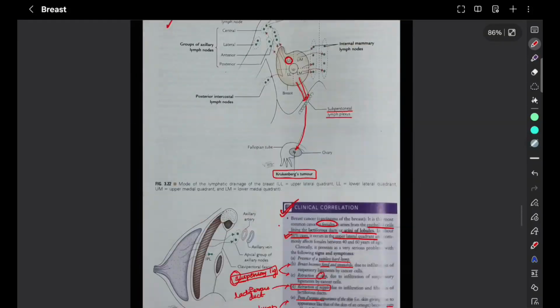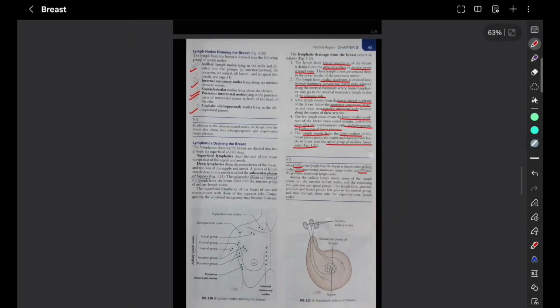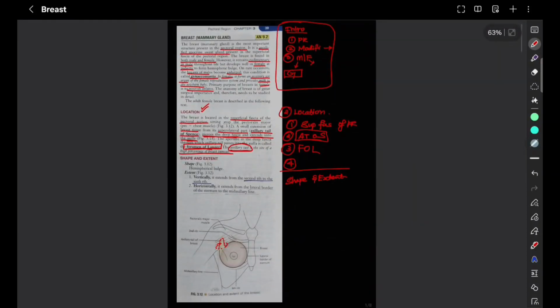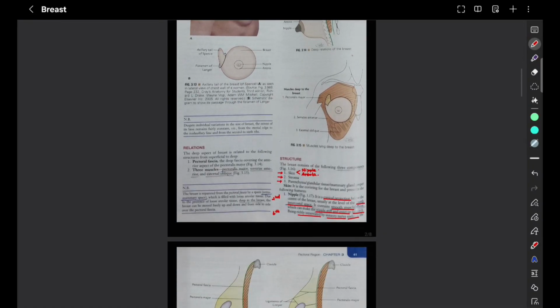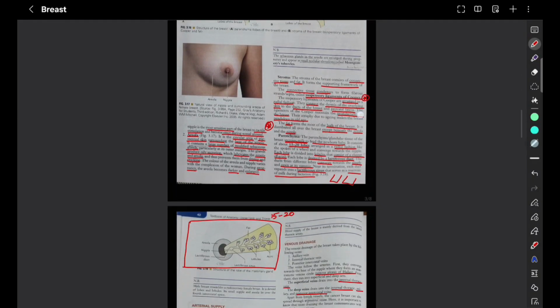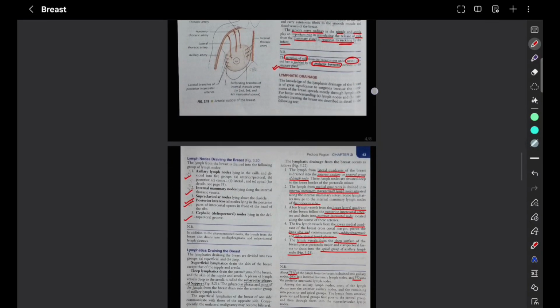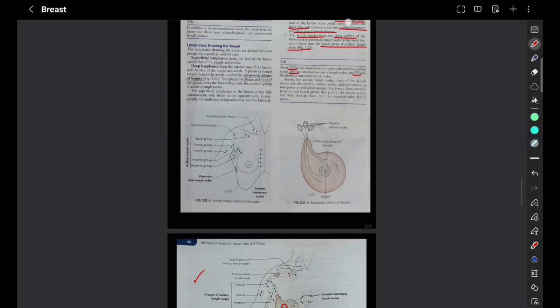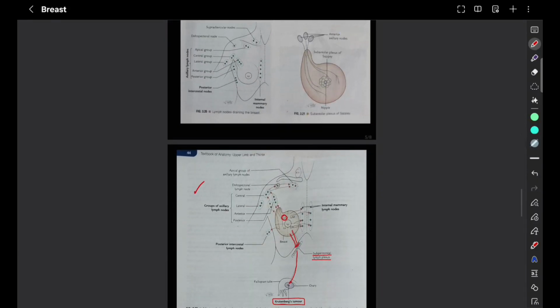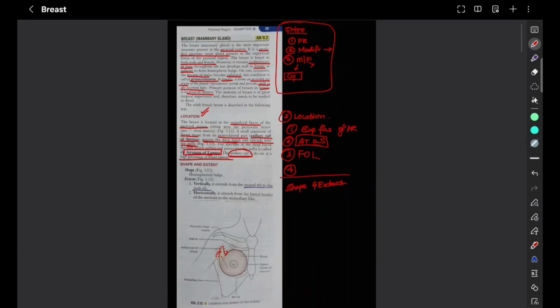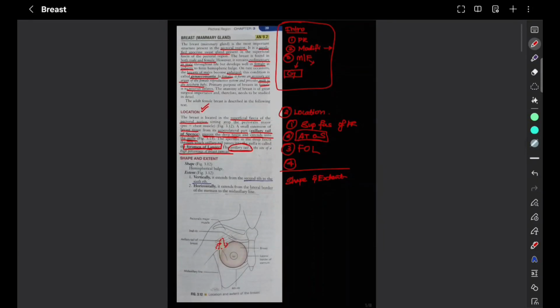So as of now, the breast part is over. We saw the introduction, location, shape and extent, relations, structure, arterial supply, venous drainage, nerve supply and lymphatics, and finally ended it with clinical correlation. So this is about the mammary gland.